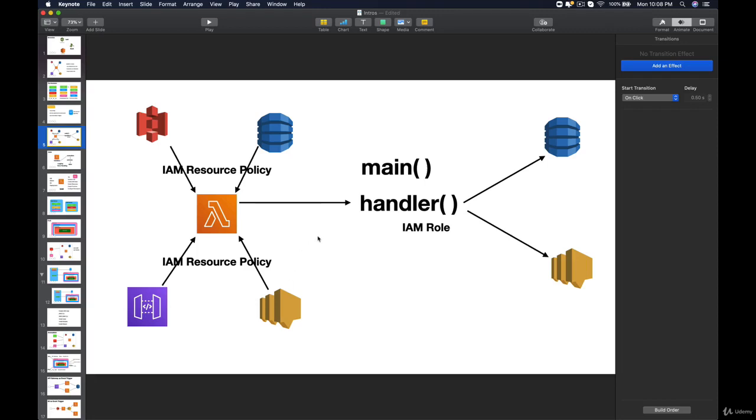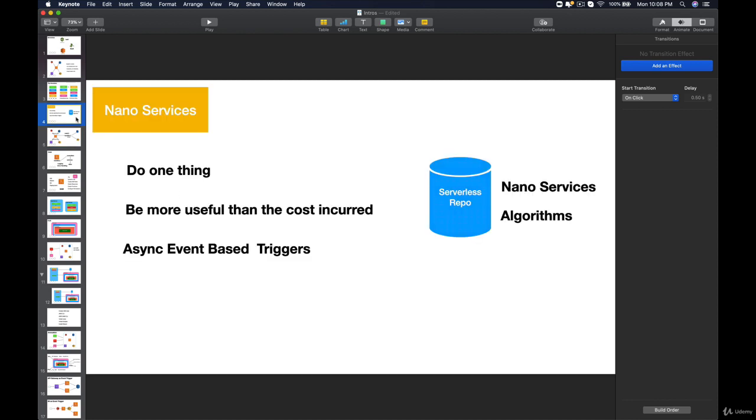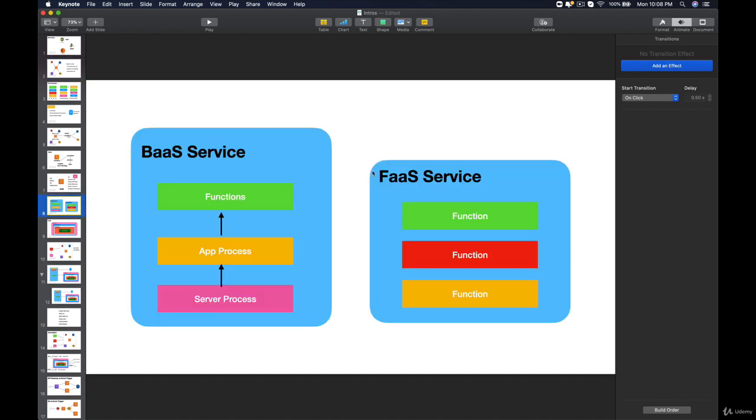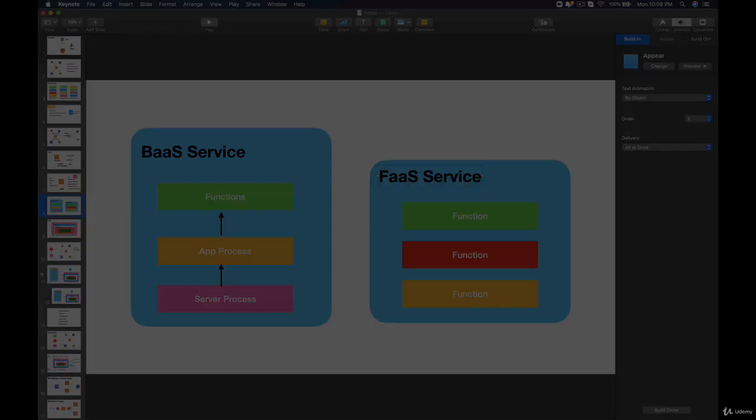When we bring in custom code to the AWS cloud through AWS Lambdas, we'll be implementing these Lambdas following the guidelines of nano services. Every Lambda function we create will be a nano service, which will allow us to reap the benefits of serverless programming, which you have learned earlier. AWS Lambdas are also function as service implementation. So they bring in FaaS to the cloud. So let's see what FaaS is.